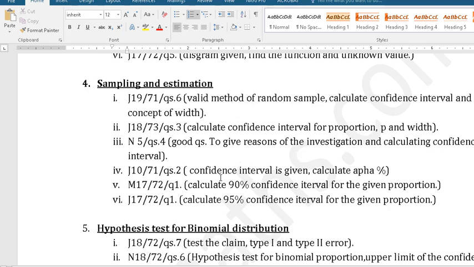A very important question like this one, calculate alpha. Somehow students find these difficult at times. Again, on the website, you will find very good questions which I have solved and explained. So if you have confusion, do visit it. I hope you will find it very useful. If you are interested to find out the width in a confidence interval, those types of questions, then pick up this question.